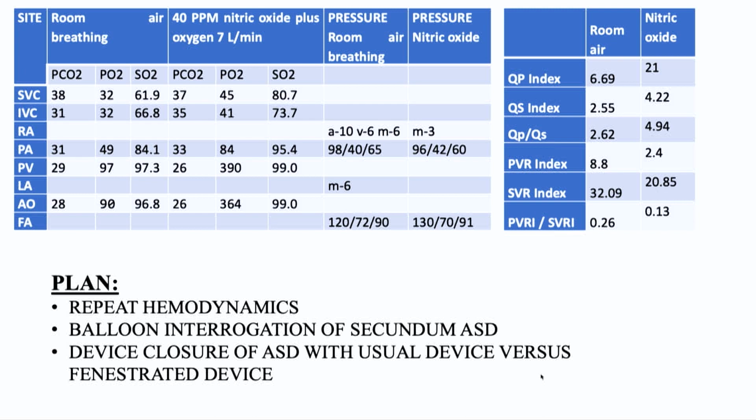The basal PVRI was recorded to be 8.8 Wood units meter square, which on nitric oxide had a significant reduction to 2.4. And PVR to SVR went from 0.26 to 0.13. The plan is to repeat the cardiac catheterization, do a balloon interrogation of the secundum ASD to assess the hemodynamics, to see if there is any further fall in the PA pressures, and then proceed with the device closure of ASD, and plan on table whether a usual device would be okay or whether we would have to choose a fenestrated device based upon the hemodynamics of the patient.